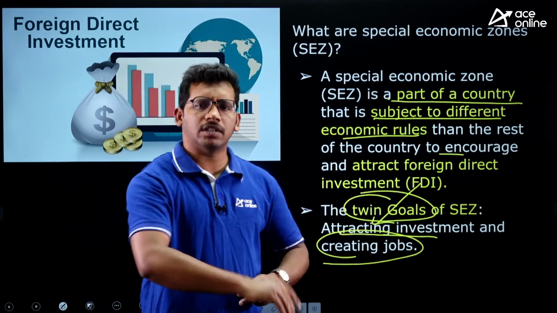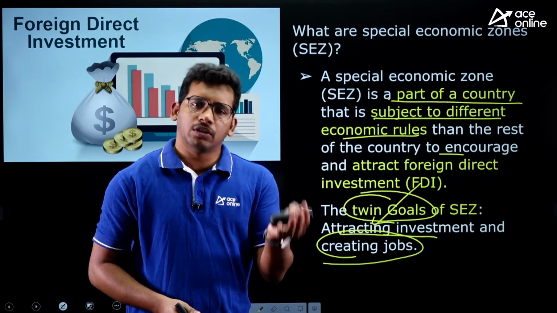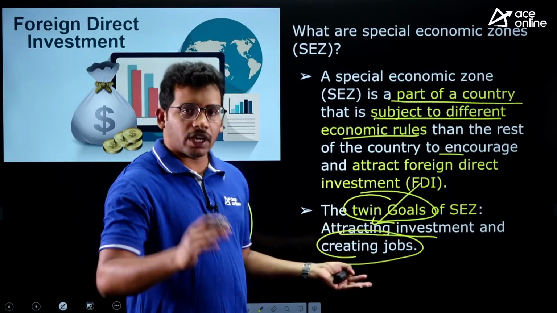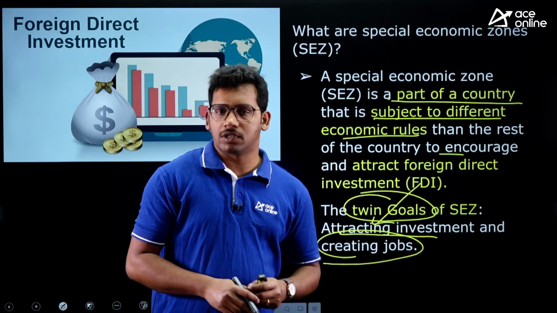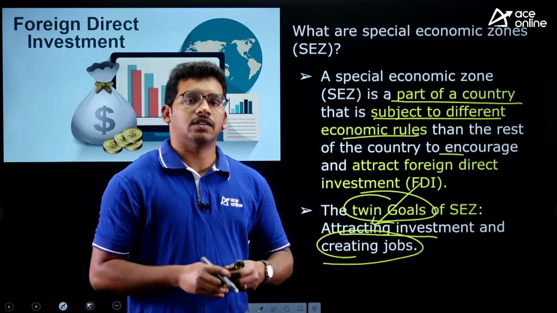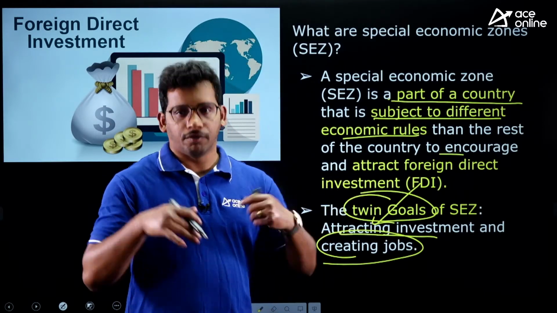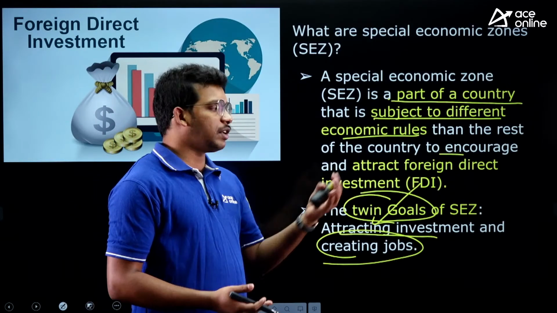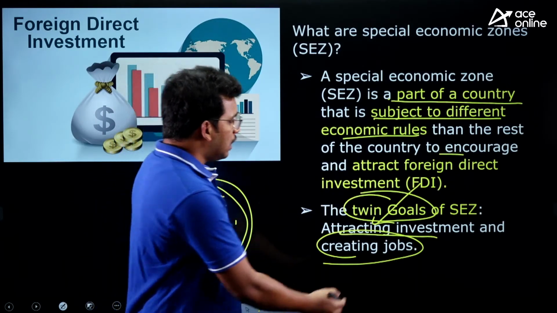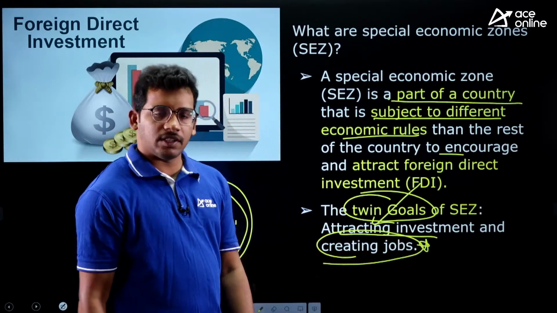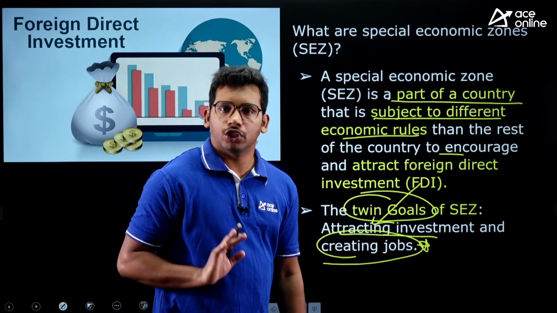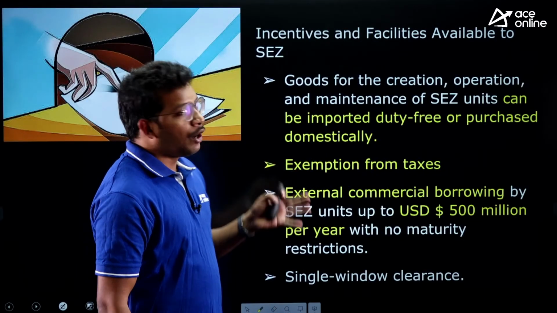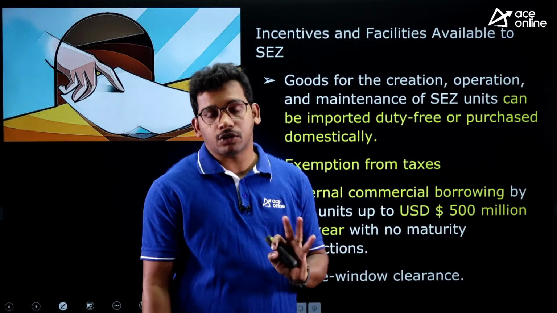Of course, if foreign companies come to India and invest here, they will also recruit employees for jobs, right? They cannot recruit from other countries because there are certain rules and regulations, and also they can pay much lower salaries in India. That is in general: Indians take a little less salary compared to other countries. So that's why there are twin goals, to increase investment as well as generate jobs. That is the objective of special economic zones. And what are the facilities available? That is also relevant for our exam.